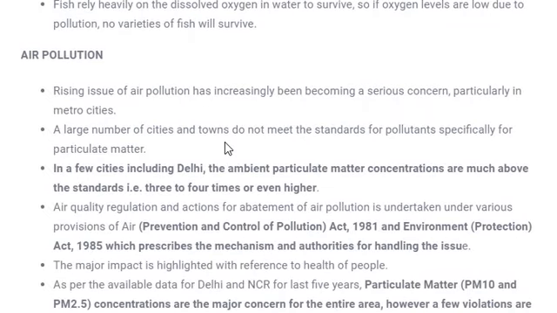Now we'll start with the kinds of pollution. The very first type that we are going to learn is air pollution. Air pollution is very common. It is always in the news. If you read a newspaper, you can see there is always air pollution news.